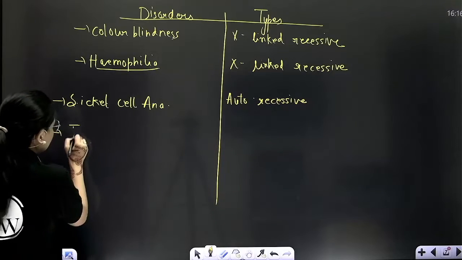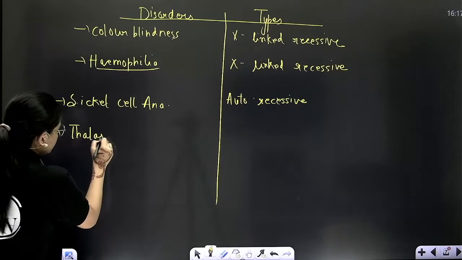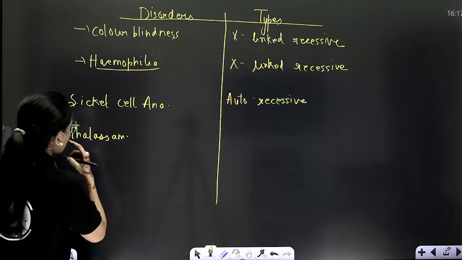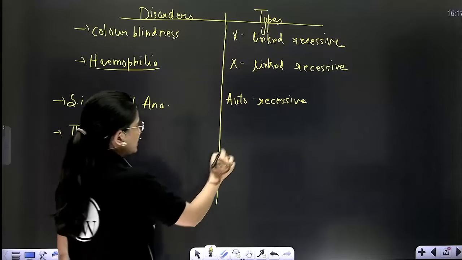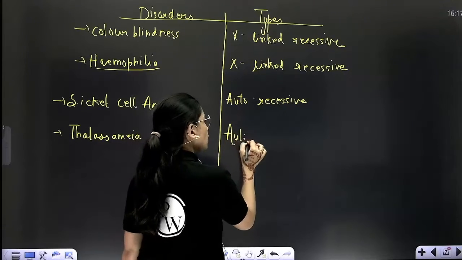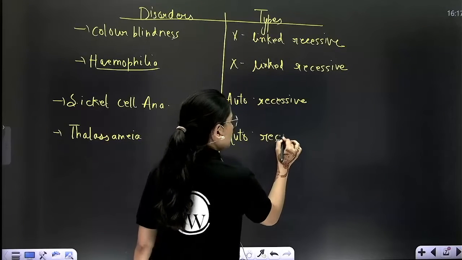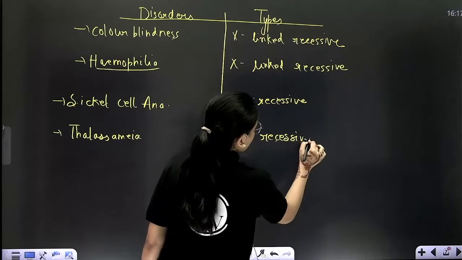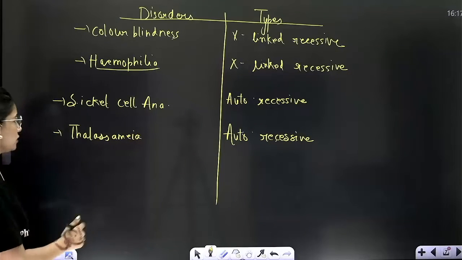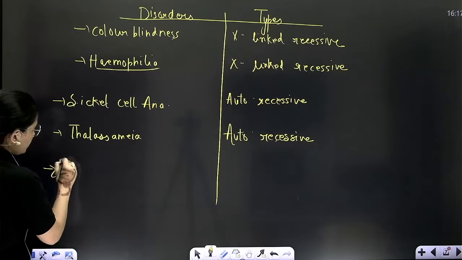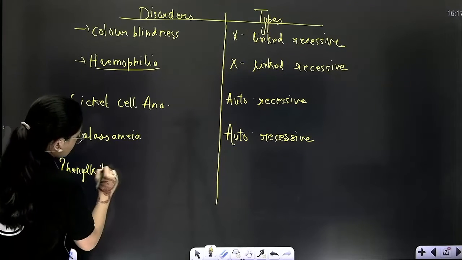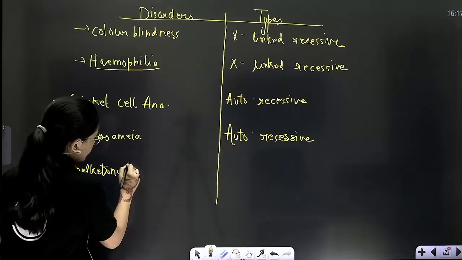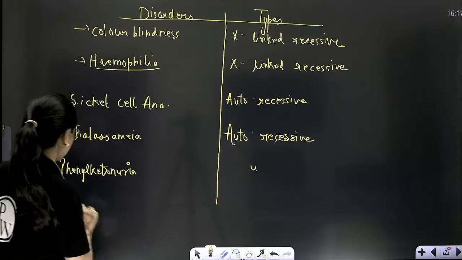Next, thalassemia. Thalassemia. It is again autosomal recessive disorder. Moving towards the next, phenylketonuria. Same, autosomal recessive.